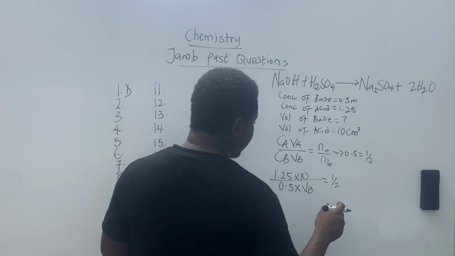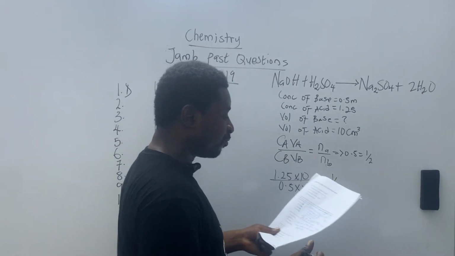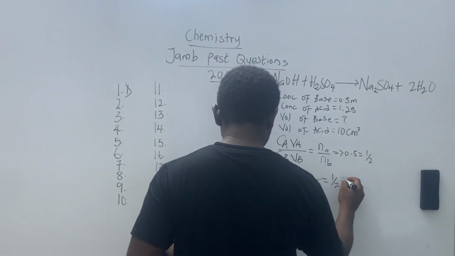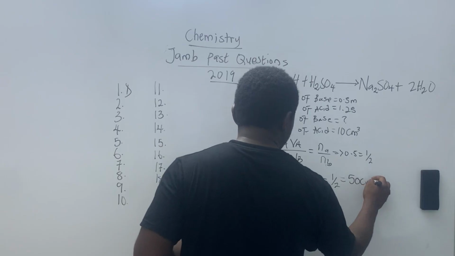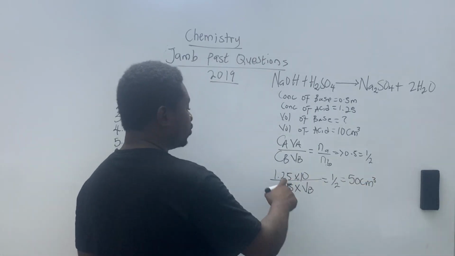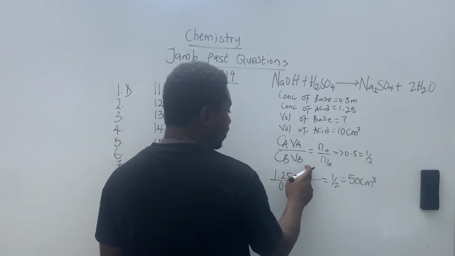If I multiply everything, I would not want to start multiplying at the space of my board. But if you try to multiply, you're going to have something of this nature, 50 cm. I'm sure the mathematics is easy for you to do at this point. It's not difficult. Multiply this value and this value together.